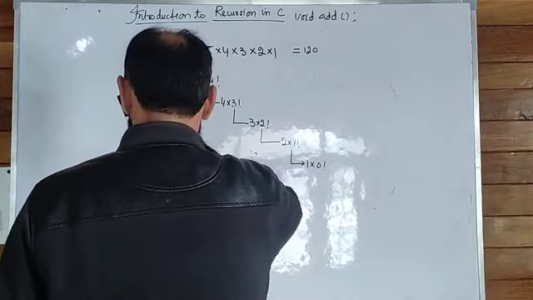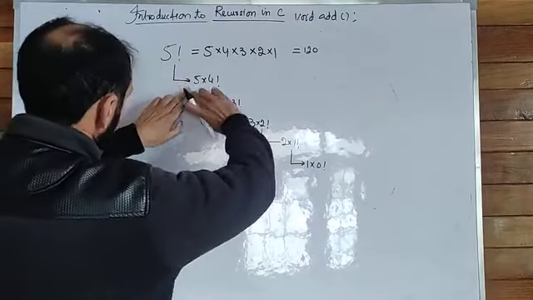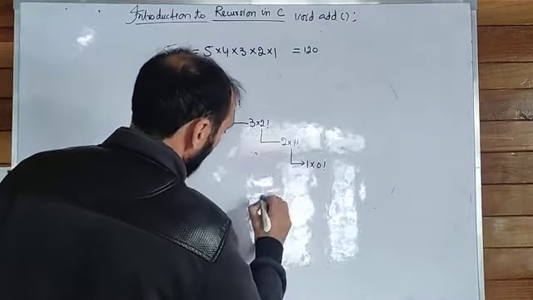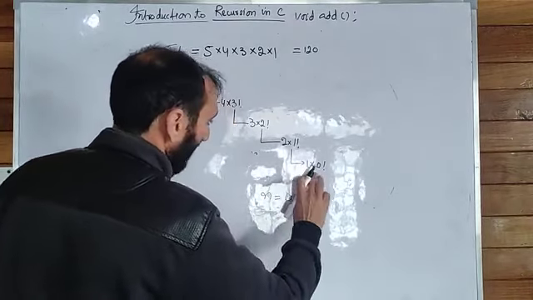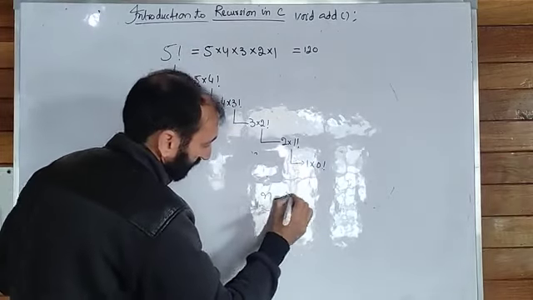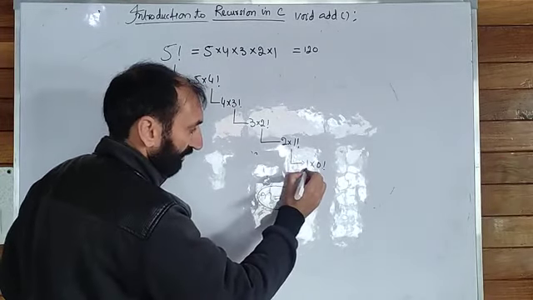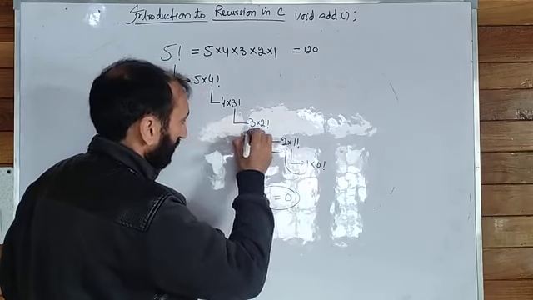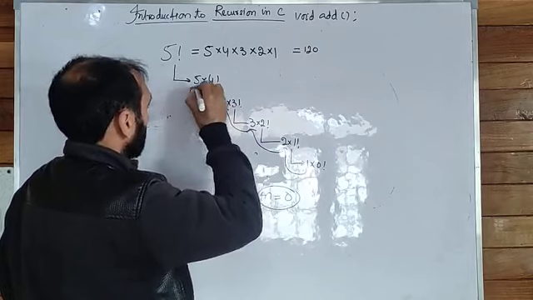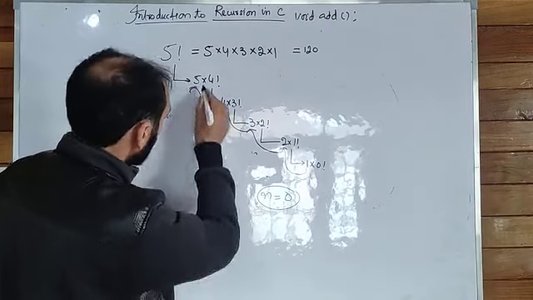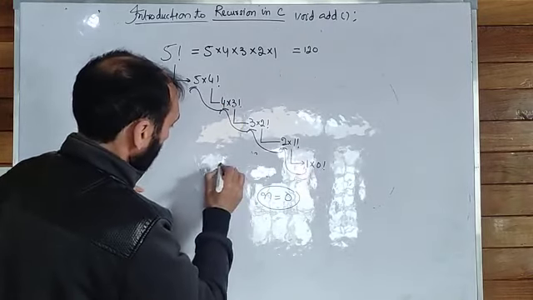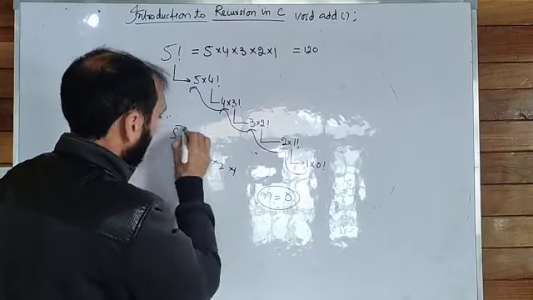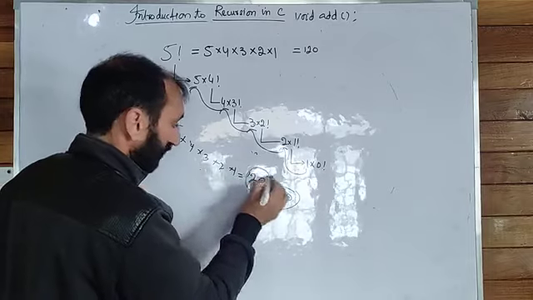Otherwise, because this is a recursive condition. First 4 factorial, 3 factorial, 2 factorial, 1 factorial, and then n equals 0. Once n reaches 0 and this termination condition is fulfilled, the control will go back in the same way, here, here, and here. That means 1 into 2 into 3 into 4 into 5, which equals 120.